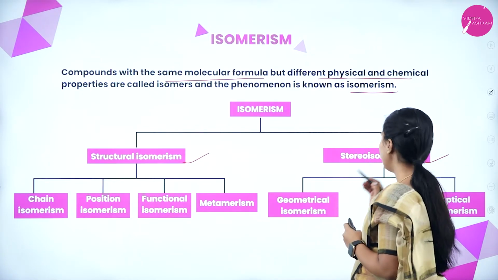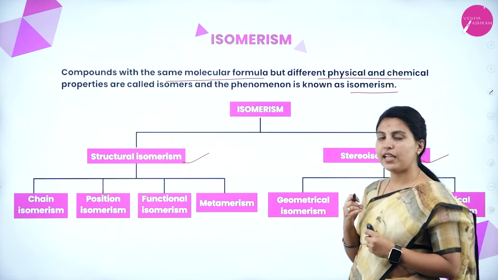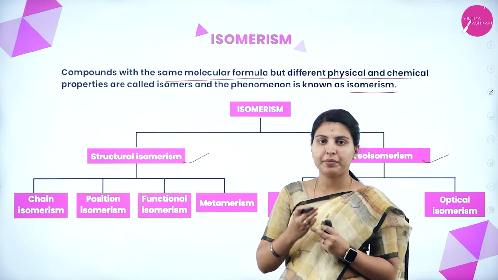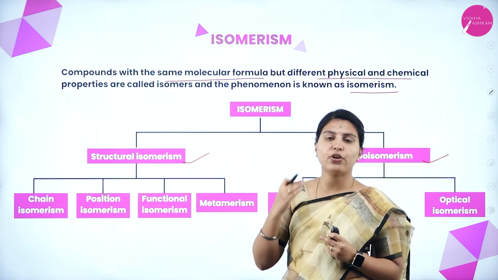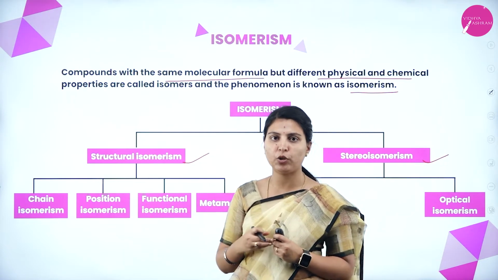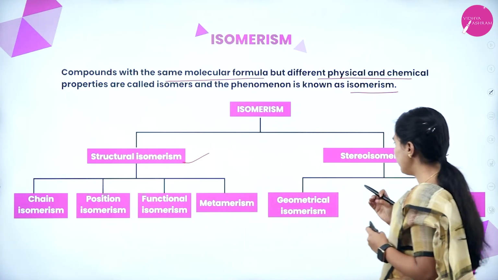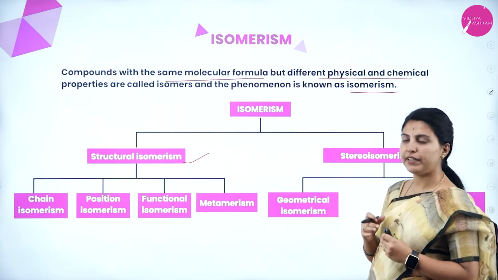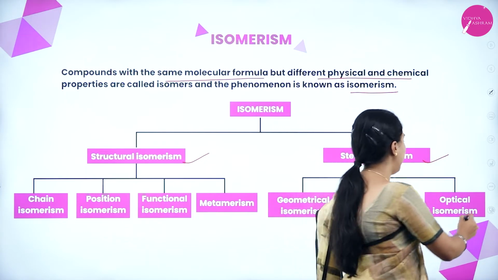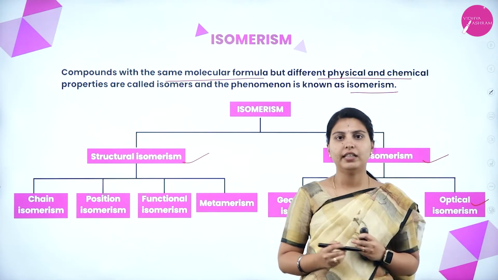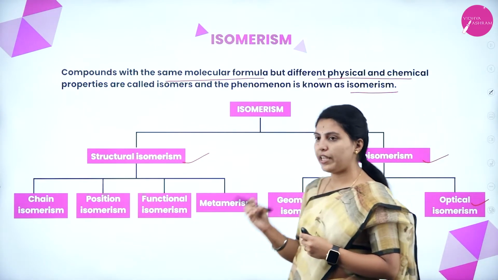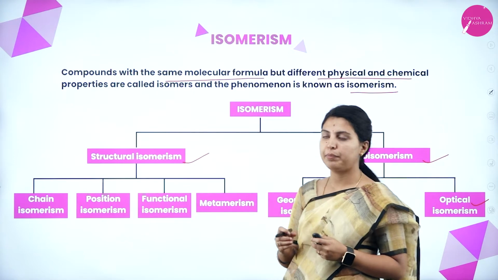Now stereoisomerism. In this isomerism you will study the orientation of each molecular structure, for example one atom is above the plane and another atom is below the plane. Those kinds of isomers are seen here. It is also further divided into geometrical isomerism and optical isomerism. This is about isomerism. Now we will see the types of isomerism with examples.